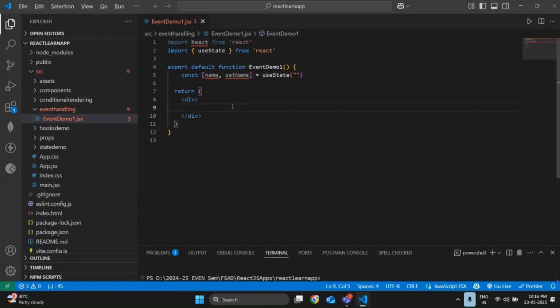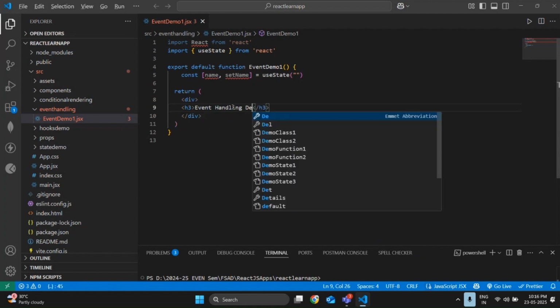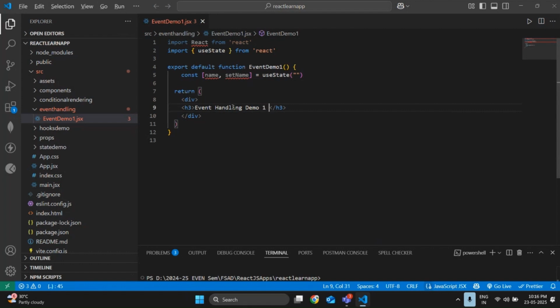Meanwhile, I need to write everything. Let me write one basic heading: event handling demo one. Done. I can add some input field, like I can say enter name.